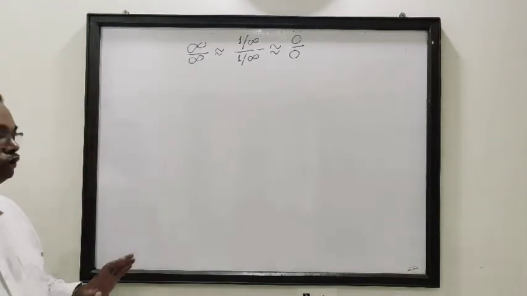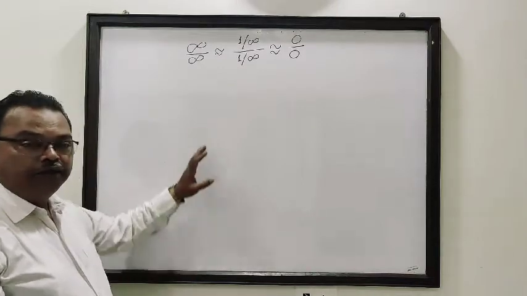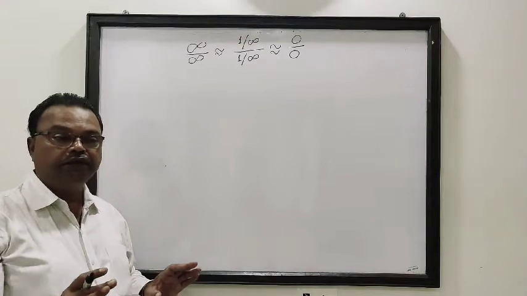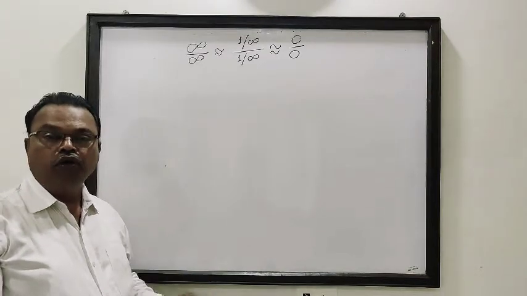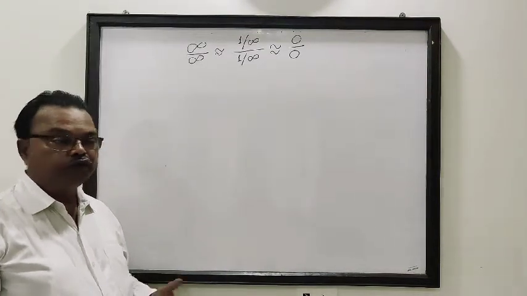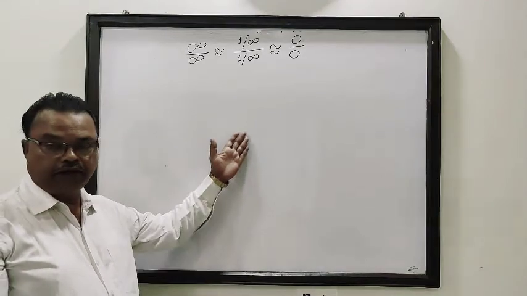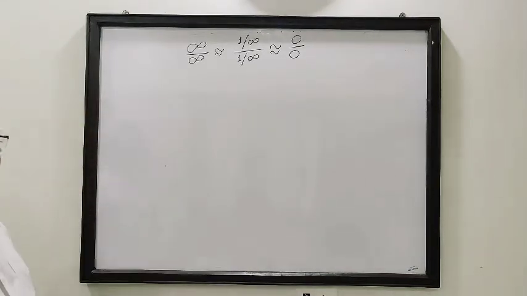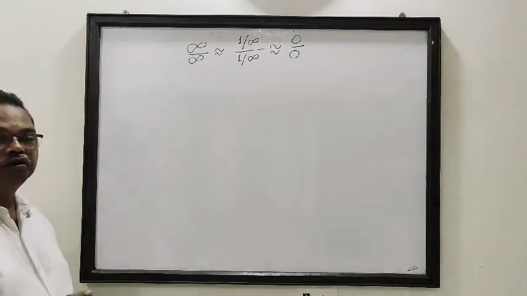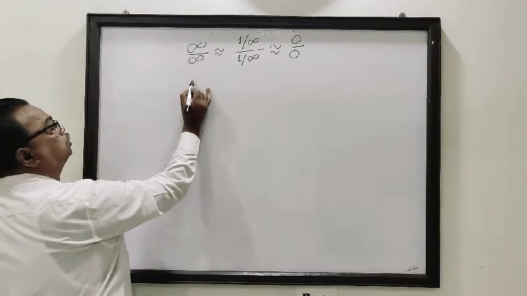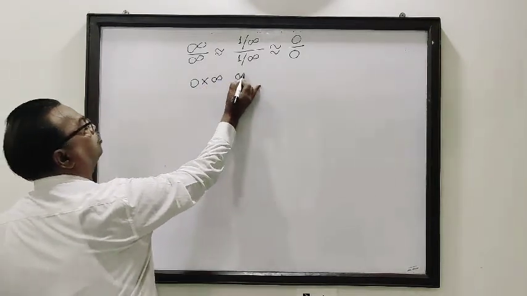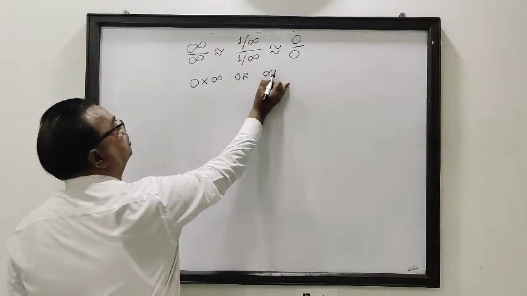So as x tends to a, if f of x upon g of x has the indeterminate form 0 upon 0 or infinity upon infinity, you can proceed as per our previous discussion. Similarly, it may happen that a function has the indeterminate form 0 cross infinity or infinity minus infinity.